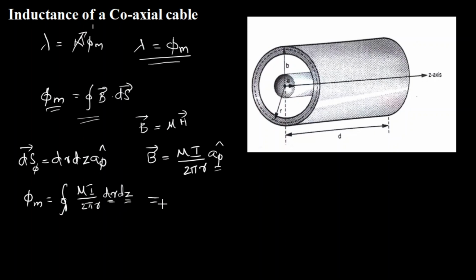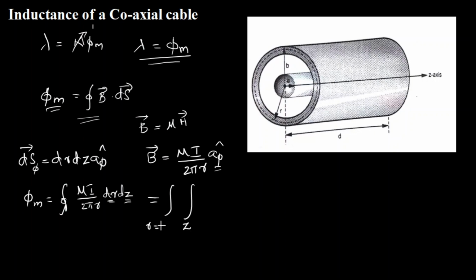Now I have to decide upon the limits from where to where I have to find the variation of dr and dz. So I will have two limits, one is regarding r and other one is regarding z.